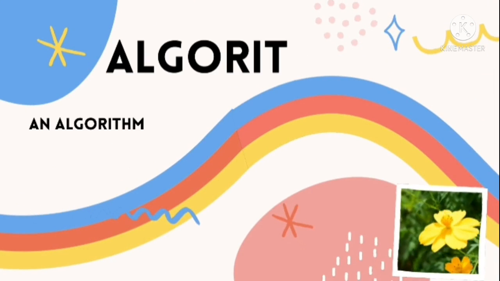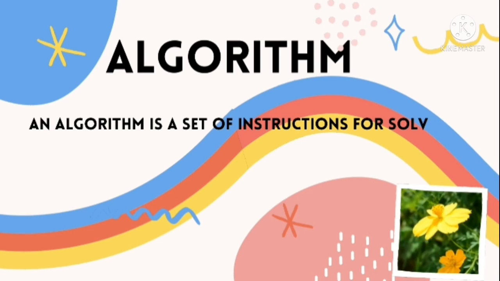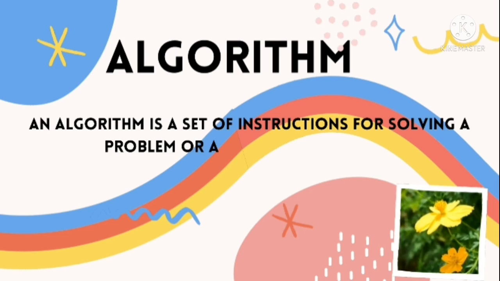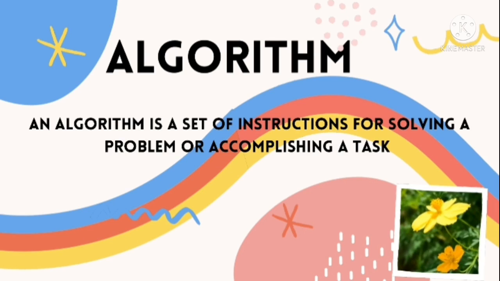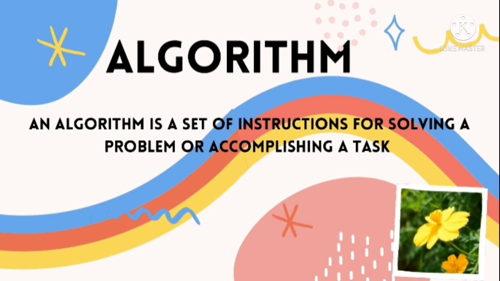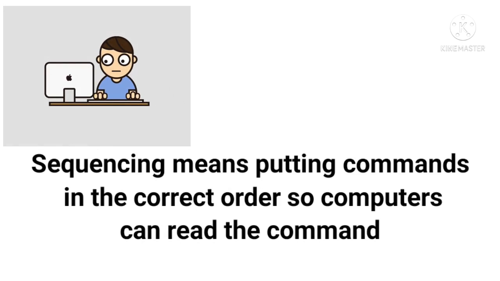We also make use of the word algorithm. What is an algorithm? An algorithm is a list of steps taken to solve a problem or to finish a task. And when we put our commands in the correct order so computers can read the commands, that is known as sequencing. Sequencing means putting commands in the correct order so computers can read them.